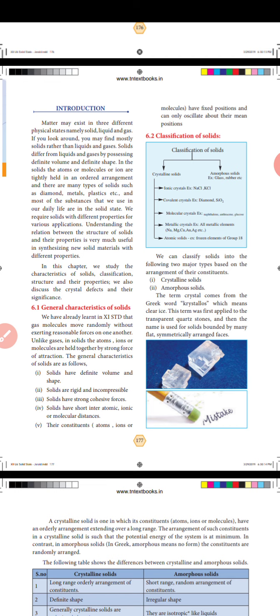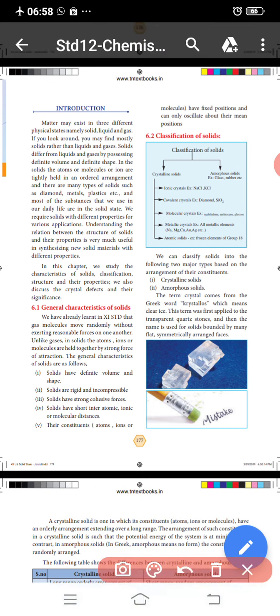The classification of solids: crystalline solids and amorphous solids. There are five types of crystalline solid. The first one, ionic crystals, for example sodium chloride and potassium chloride. The second one, covalent crystals, for example diamond and silicon dioxide.